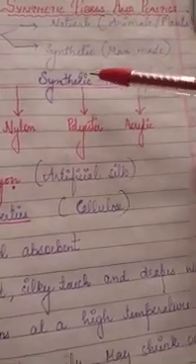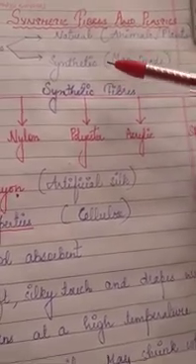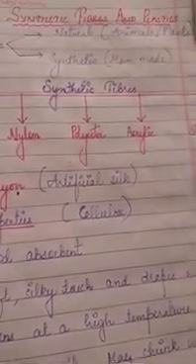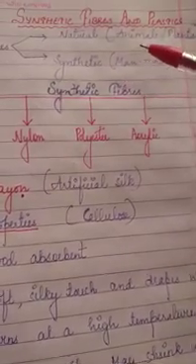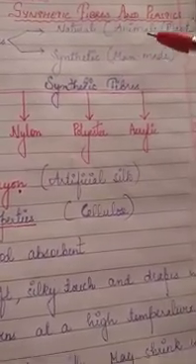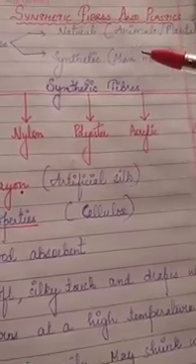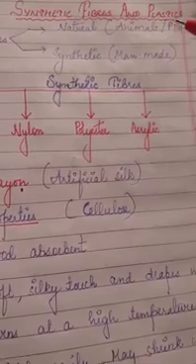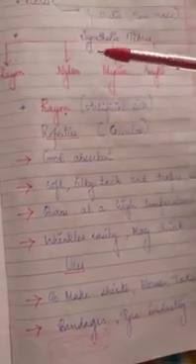Okay. So next is synthetic. From the word itself, it is very clear. Synthetic means which is man-made or human-made. So synthetic fibers we are usually making in the laboratories as they are very much cheap. So we can afford synthetic fibers. So next we have to see the types of synthetic fibers. So these are rayon, nylon, polyester, acrylic and spandex.